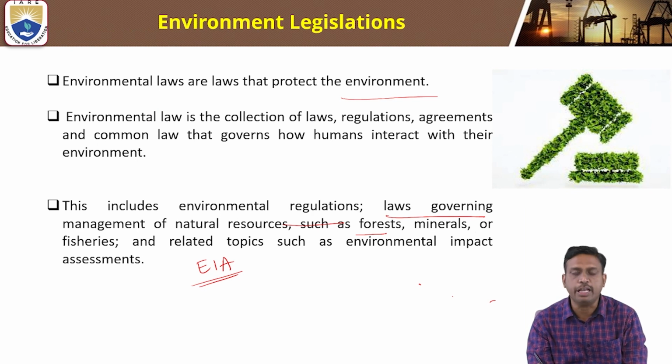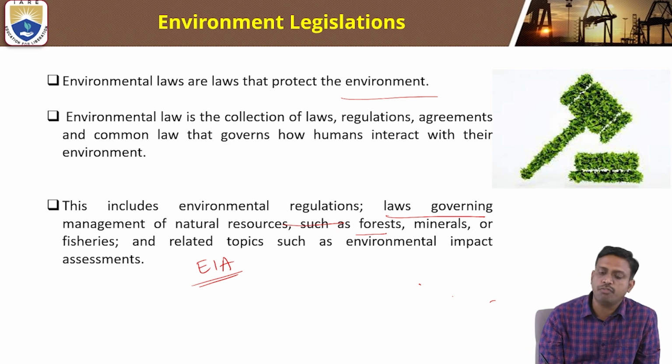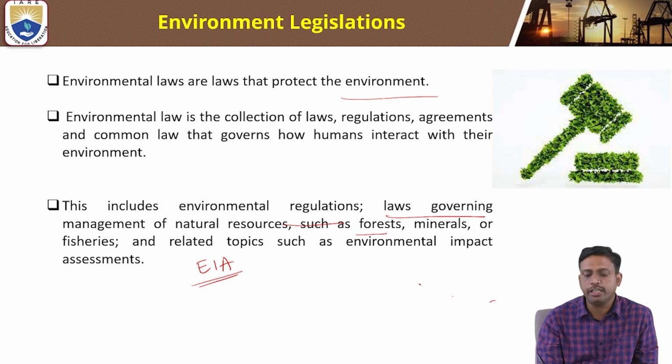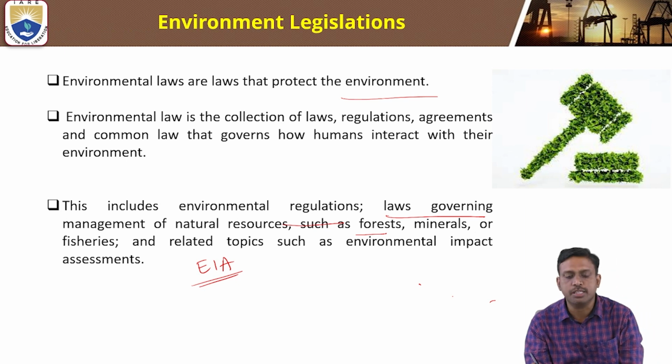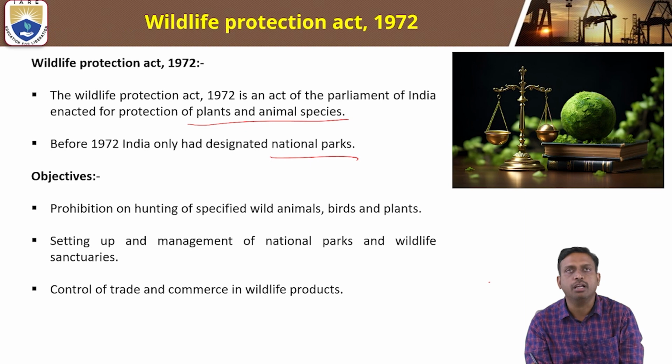The laws given by environmental legislation are to protect the environment, a collection of laws and environmental regulations. It includes regulations, agreements, and common law that govern how humans interact with the environment. It also includes laws governing the management of natural resources such as forests, minerals, or fisheries, and related topics such as environmental impact assessment.